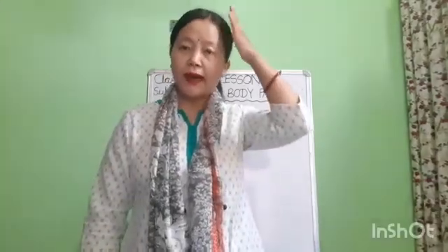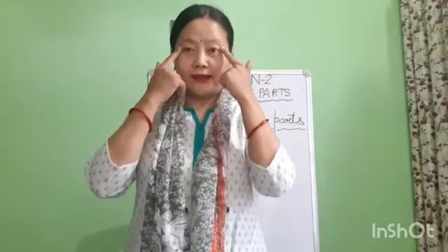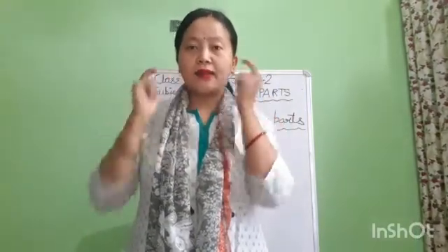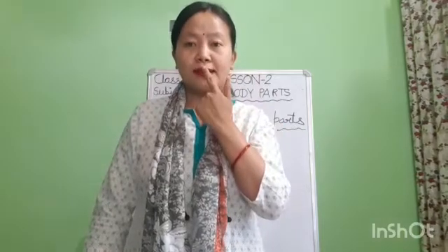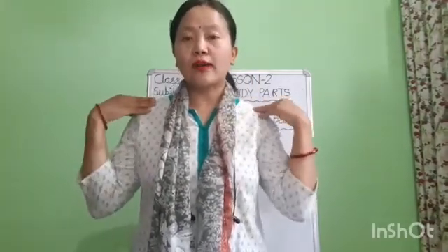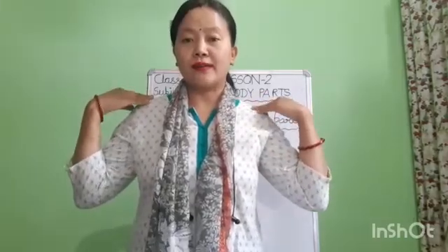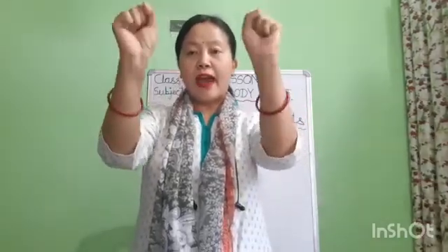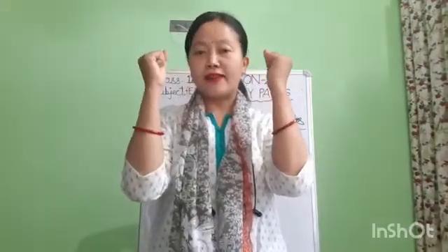Children, this is our head. These are eyes. These are ears. This is our nose. This is our mouth. These are cheeks. This is our chin. This is our neck. These are shoulders. These are hands. Children, these are fingers. How many fingers do we have, children? Very good, children. We have 10 fingers.